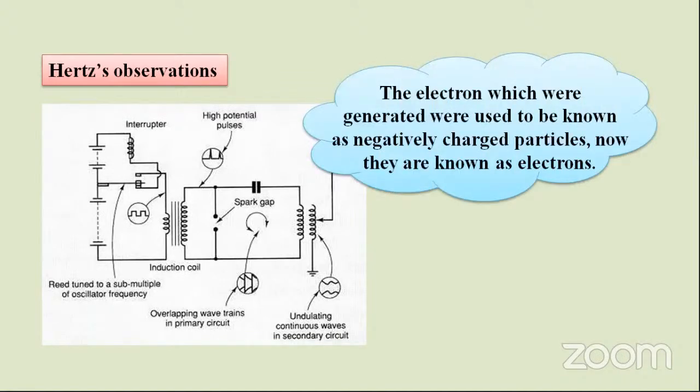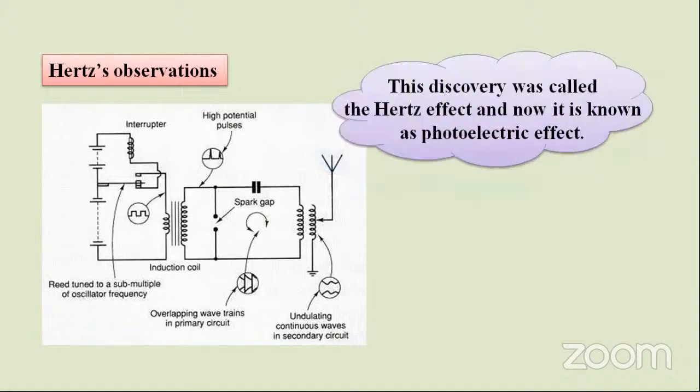The electrons generated were known as negatively charged particles; now we say they are electrons. This discovery was called the Hertz effect. Previously we used to say Hertz effect, and now it is known as the photoelectric effect.